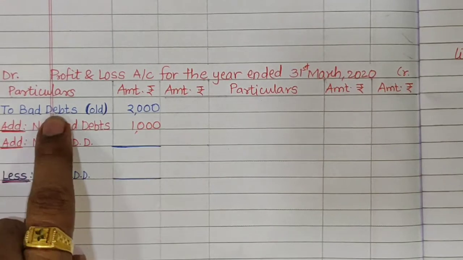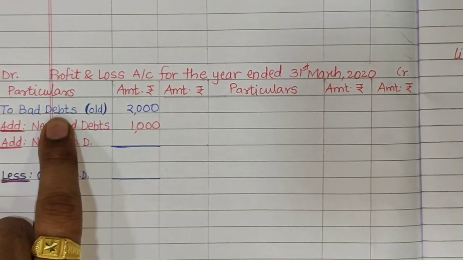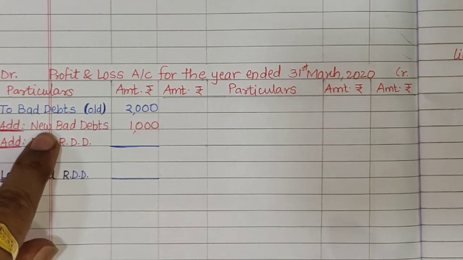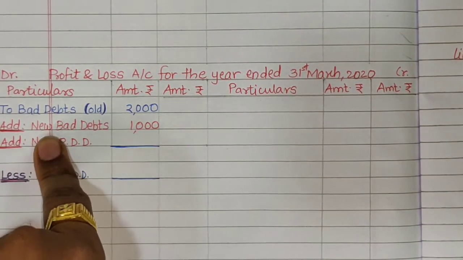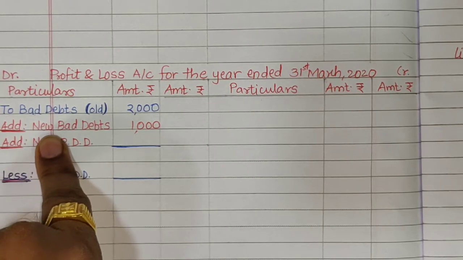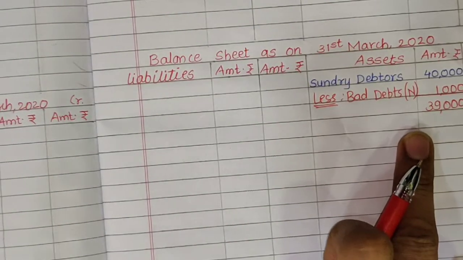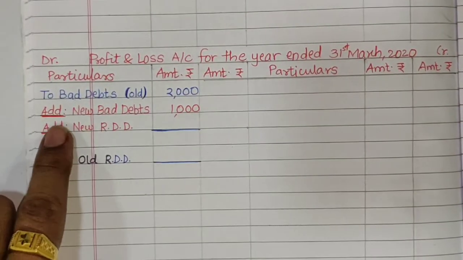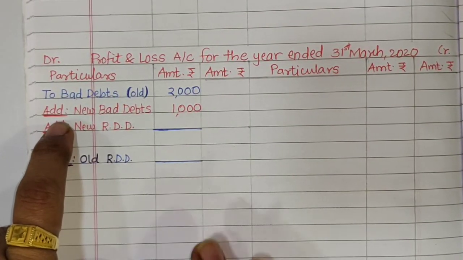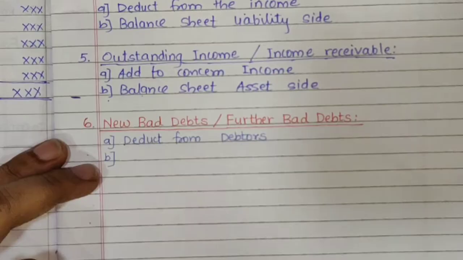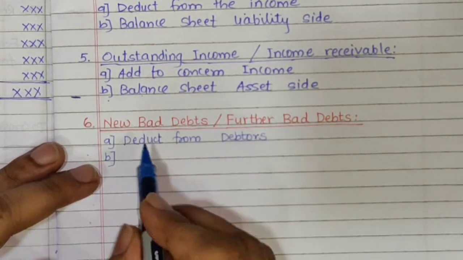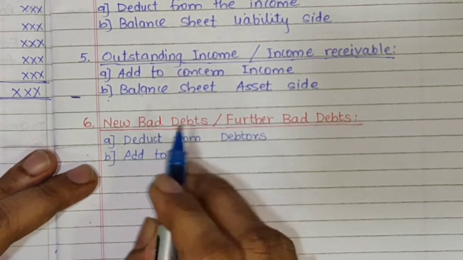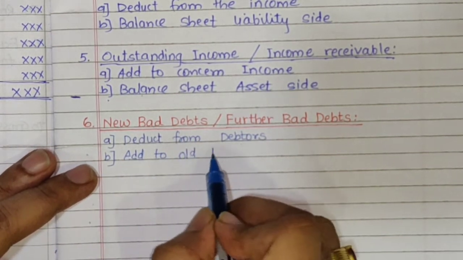This is the bad debt which is already given in the trial balance called as old bad debts, and this is from the adjustment. So every adjustment we must record twice, two effects for every adjustment. First effect, less from debtors. Second effect, profit and loss account debit side, add to old bad debts. Less from debtors and add to old bad debts.